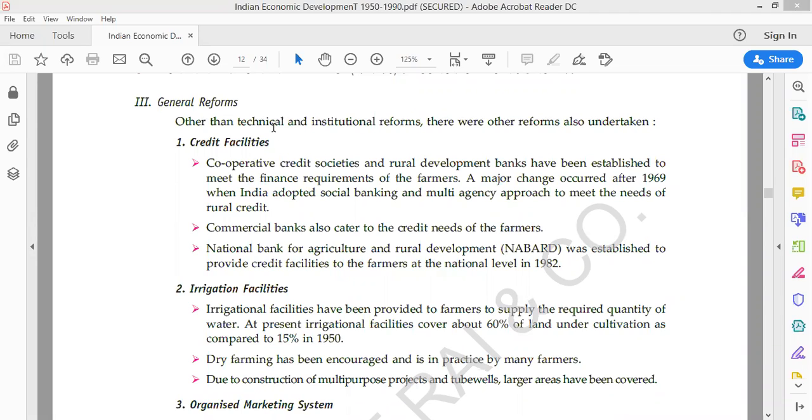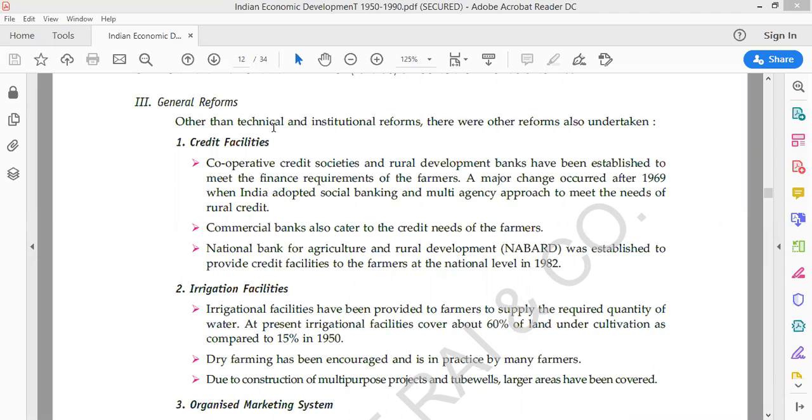The government opened various banks, various regional rural banks in various rural areas so that it can directly benefit the poor people of the country.